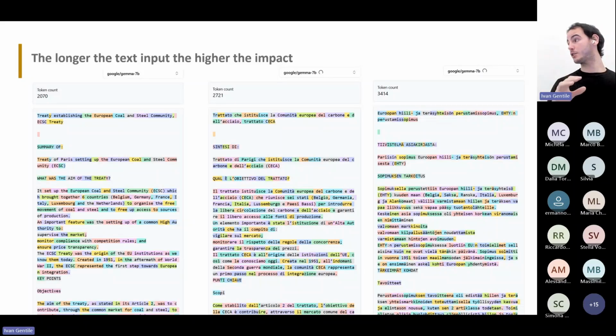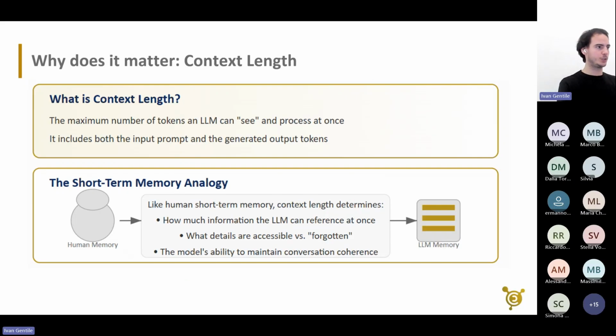The size of the model often impacts not only the reasoning capabilities, but also the tokenization. We see that in English it's only 2,000 tokens, in Italian it's 2,700, in Finnish it's 3,400. So a big difference, almost double the amount of tokens in Finnish compared to English.